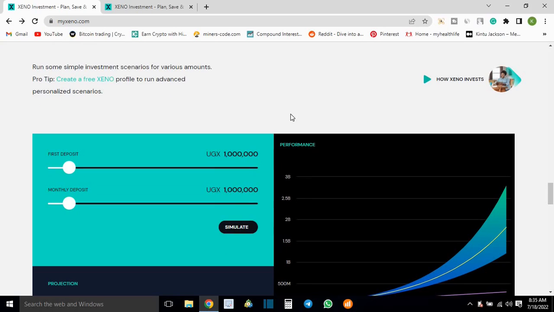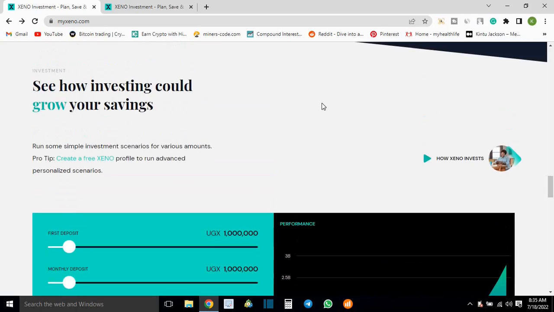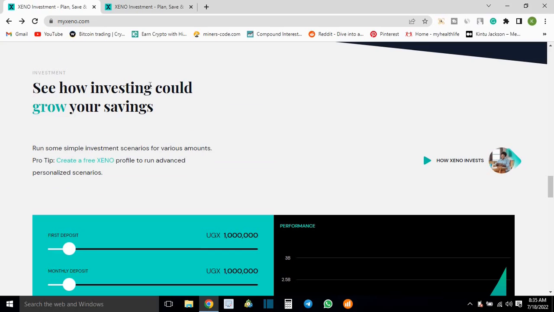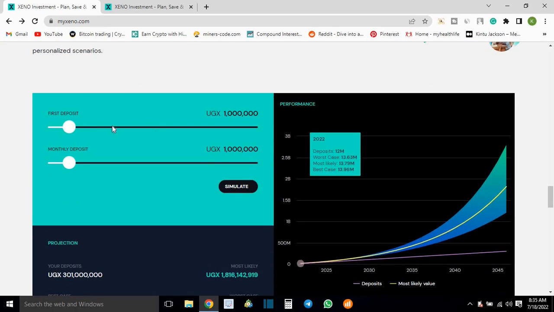And right here, the amazing thing with this website is this performance calculator, and you can see how investing could grow your savings using these calculators.